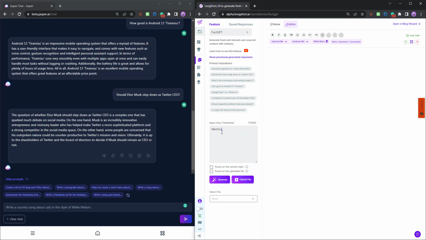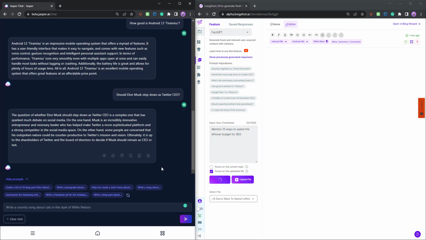And now what you need to do is simply input your command. Mention 10 ways to spend the leftover budget for SEO. And since we don't want the AI to write based on relevant articles available on the search engine, we want it to write based on the content that we have provided. So we need to upload and select the relevant file. We've already uploaded it, so let me select the relevant file. We have this file over here. I've selected the same. I've clicked on focus on uploaded file, and I click on generate.